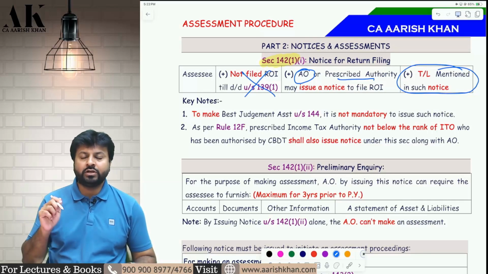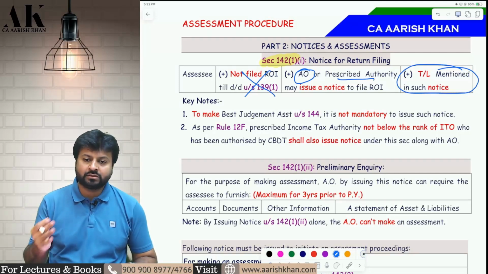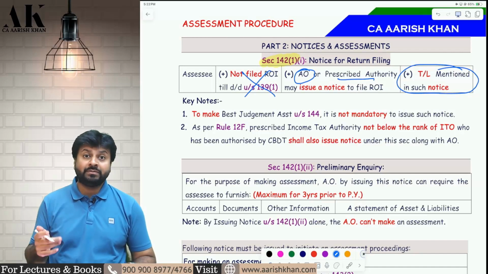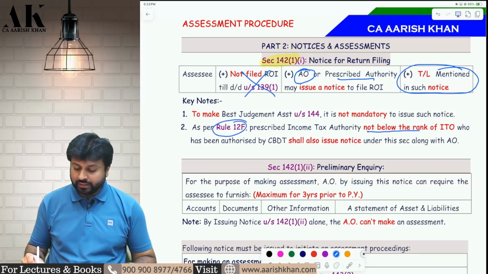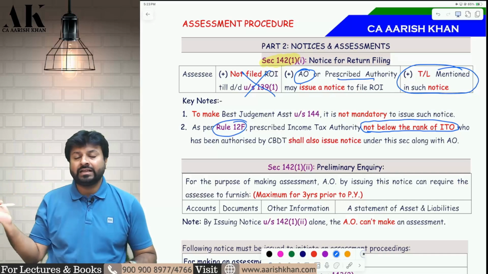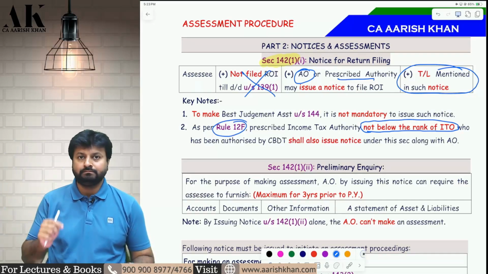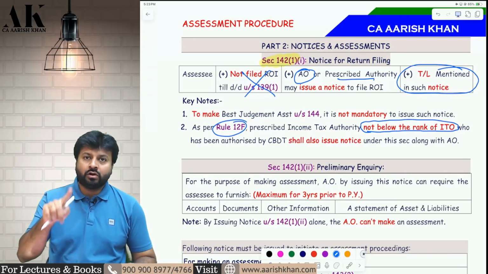Now, in this section, you need to keep one thing in mind, that the notice under this section will be sent by the assessing officer as well as a certain prescribed income tax authority. You will ask me, who is a prescribed income tax authority? That is defined under Rule 12F: an income tax authority not below the rank of income tax officer. So any authority which is income tax officer or above has the authority to send notice under this section. Once you file the return under this section, that return will be called a return filed under section 142 subsection 1 clause 1.